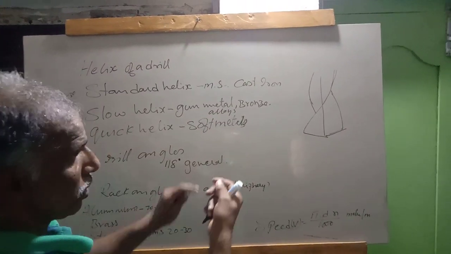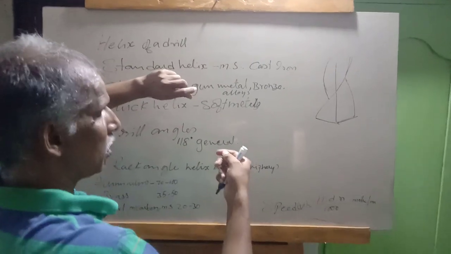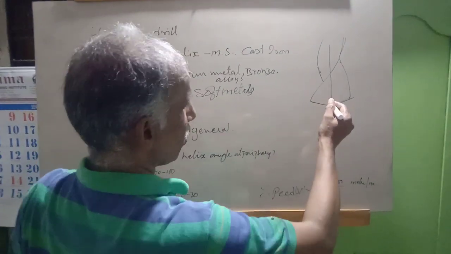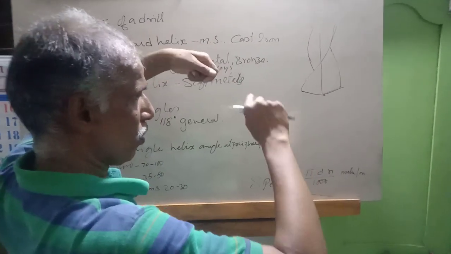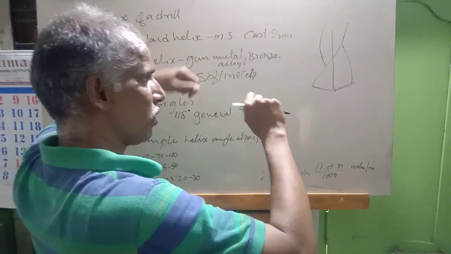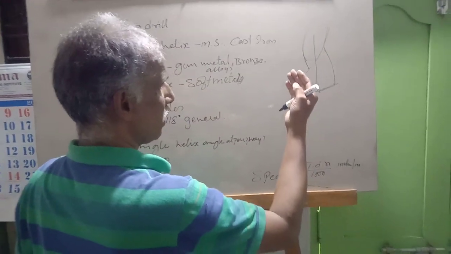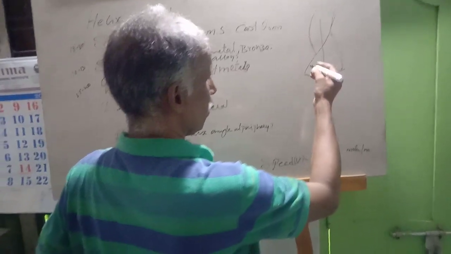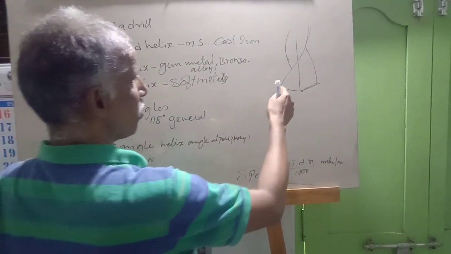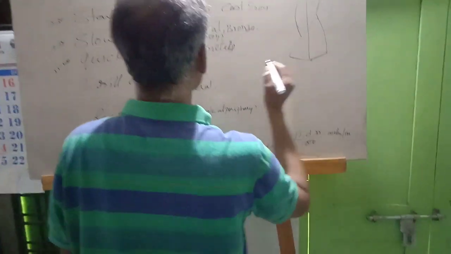So, see if this length of the drill is, for example, 75 mm, how much twist do we have to make? One round, two rounds, three rounds. If you increase the number of rounds, the helix angle will be lower. If you rotate only one round, it will have a larger helix angle. So it depends on the angle.